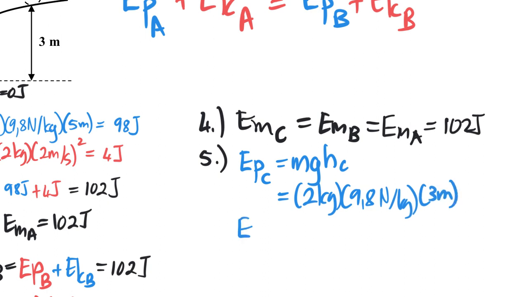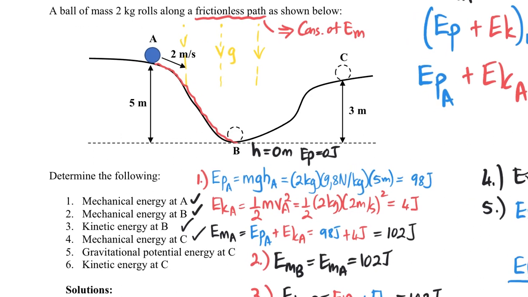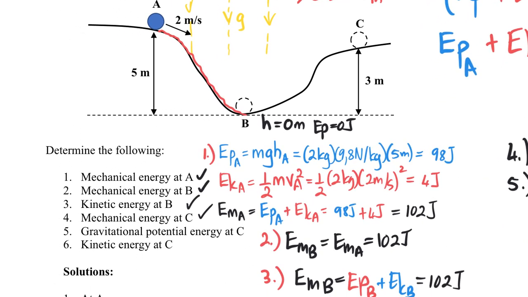So therefore the potential energy at C is going to equal, we use our calculators, 2 times 9,8 is 19,6 times 3, and that gives us 58,8 joules. So that is the potential energy at C, and we now can therefore use that to work out the kinetic energy at C, which is what question 6 is asking us.